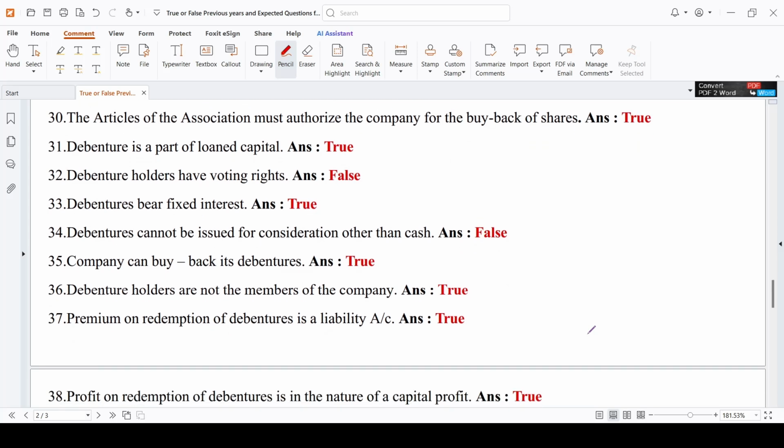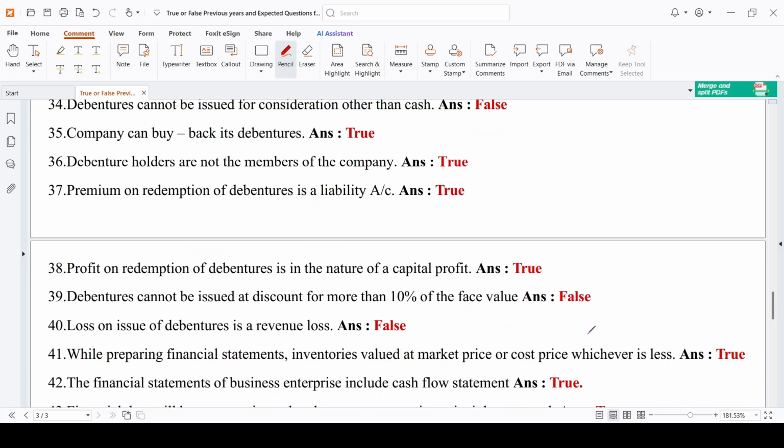Company can buy back its debentures. True. Debenture holders are not the members of the company. True. They are not the members of the company. Shareholders are the members of the company. Premium on redemption of debentures is a liability. Yes, whatever premium you are going to give on the redemption of debentures, that is a liability to you people. Profit on redemption of debentures is in the nature of capital profit. Obviously true.